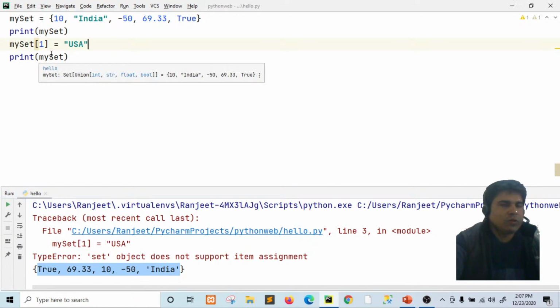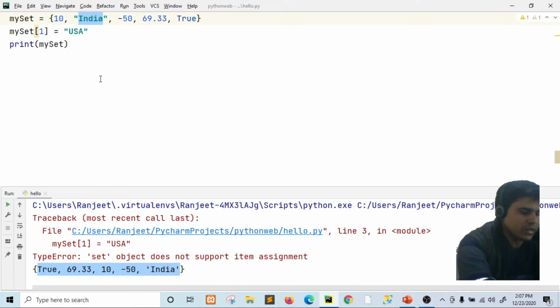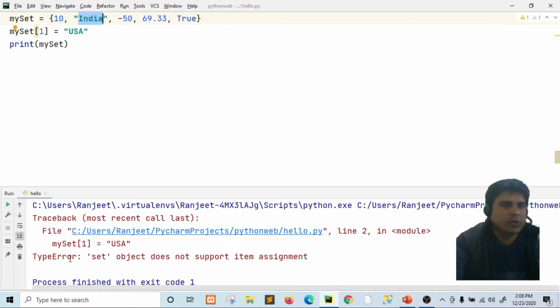That's why we cannot access the items of the set using index, or change the elements of the set either. So here we are trying to change India to USA, but we cannot because sets are unindexed. In both cases you will get the type error.